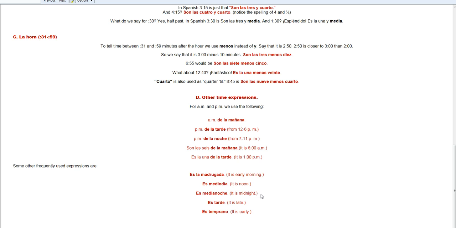If it's the middle of the night or midnight, we'd say es medianoche. Notice medio for dia, media for noche. If it's late, we're going to say es tarde. And if it's early, we're going to say es temprano.